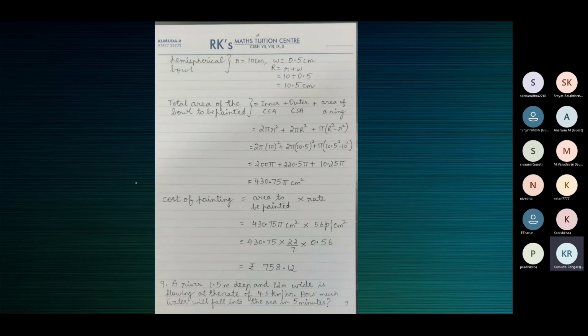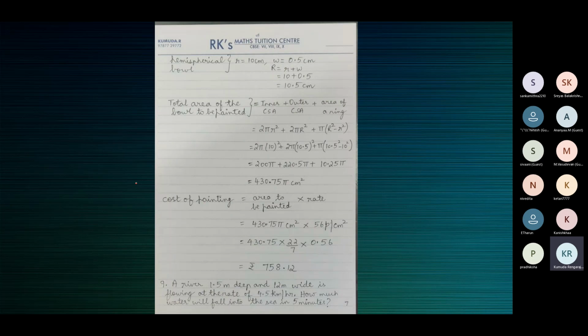So you should find this: the value of small r is given to us. The thickness of the vessel is given to us. We need to find capital R, 10.5 centimeters. I've told you, find the answer in pi everywhere. Don't use 22 by 7 and complicate your calculations.